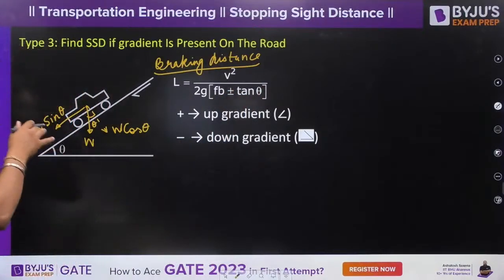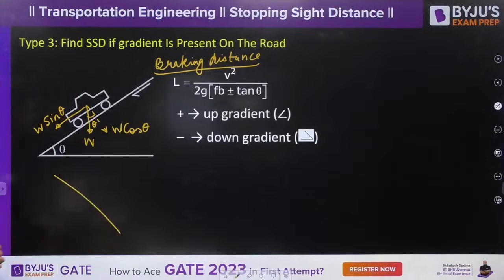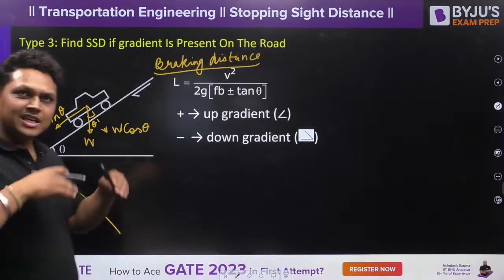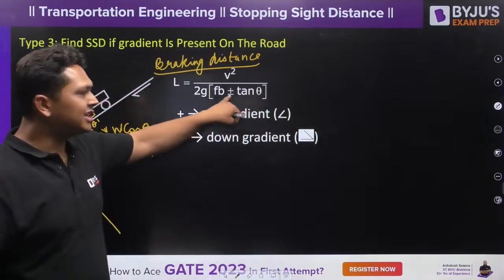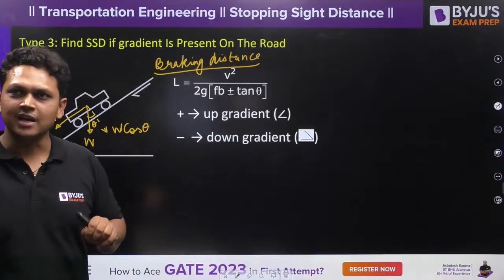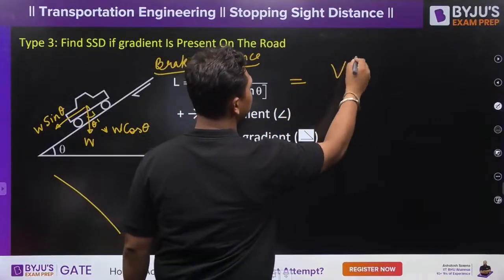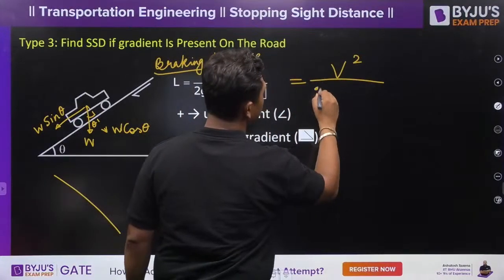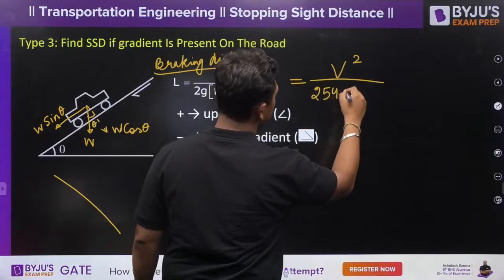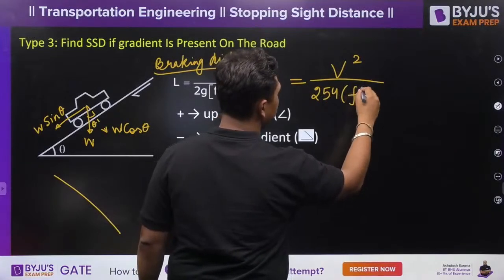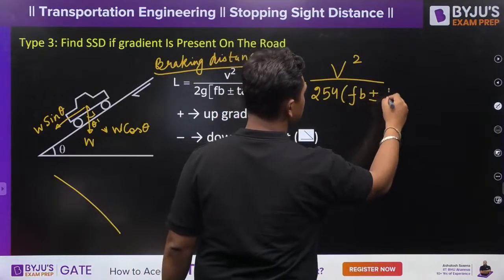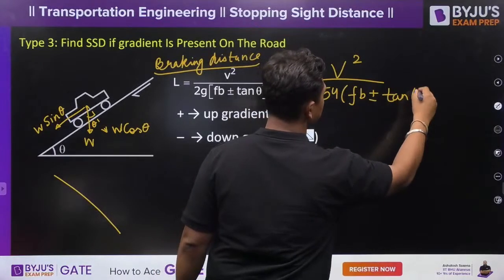And if it is a down gradient like this, the distance will increase, so you have to decrease the denominator, so you will use the minus sign. I hope it is clear to you. And the same formula can also be written as V square upon 254 times (f_b plus minus tan theta).